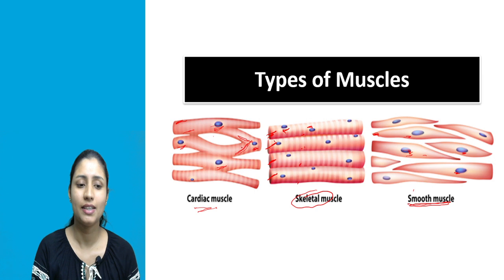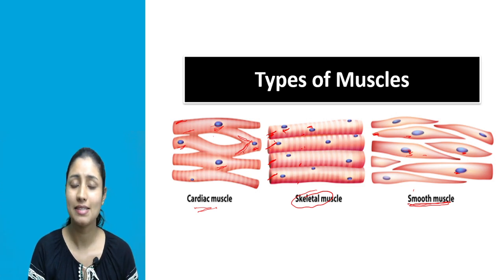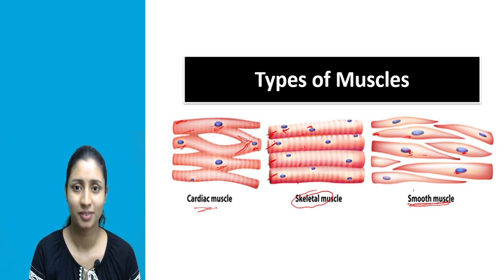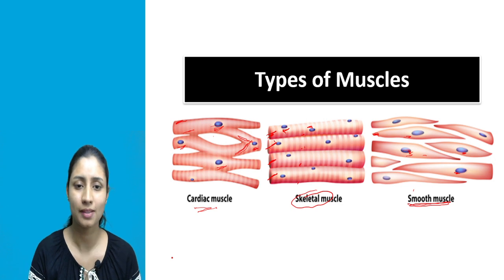Then within the cardiac muscle cell, alternate dark and light color bands are present, exactly like the skeletal muscle cell. They also have alternate dark and light color bands, means cardiac muscle cells have striations. Okay, then what is their location? As we have seen, the cardiac muscles are present exclusively in the heart. Okay, so the location of cardiac muscle is, they are present in heart.